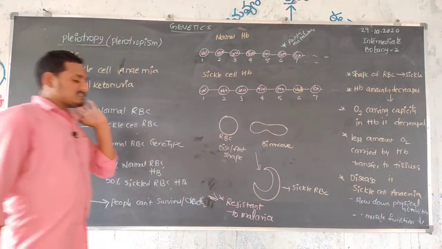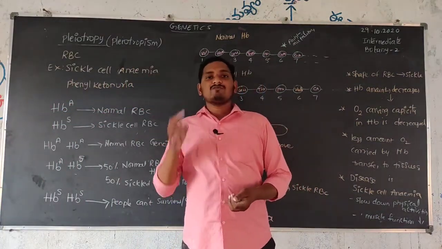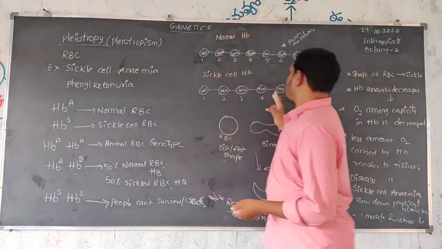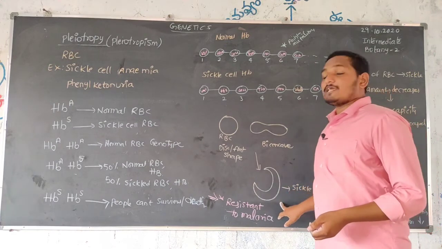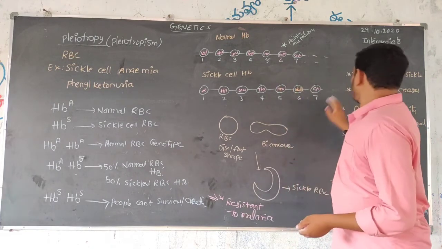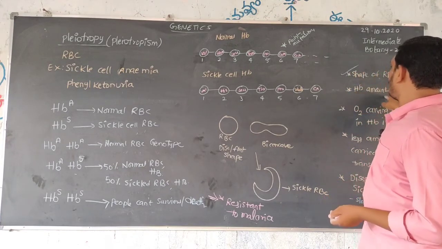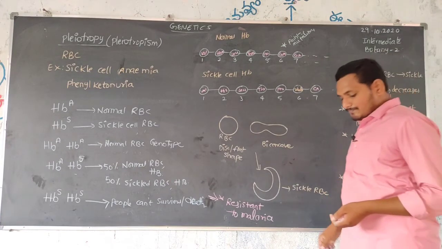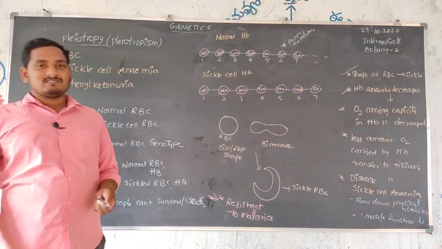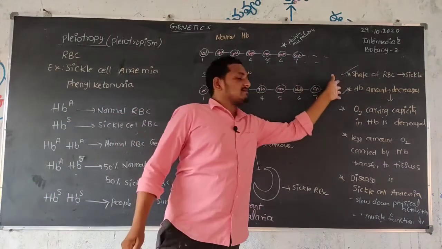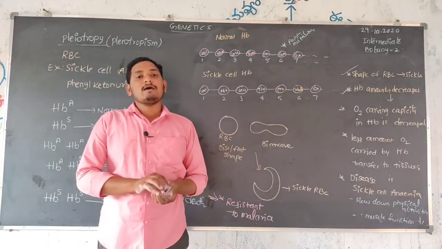So this is sickle cell anemia caused by pleiotropy. Pleiotropy means one gene controls two functions. The change of glutamic acid replaced by valine results in a change in the shape of the RBC. So one function is the shape of RBC changing, and the amount of hemoglobin also decreases. That's why hemoglobin cannot carry 100% of oxygen. These two changes are done by one gene only. This is pleiotropy.